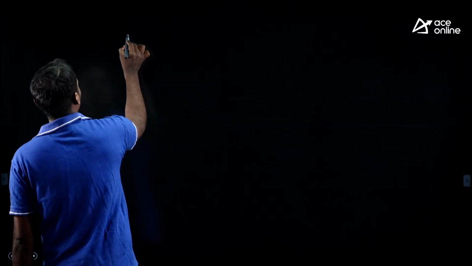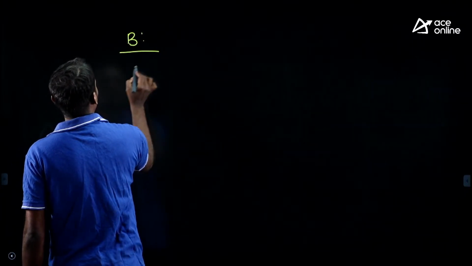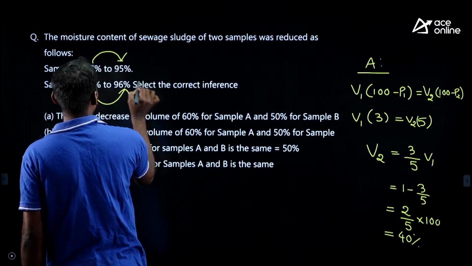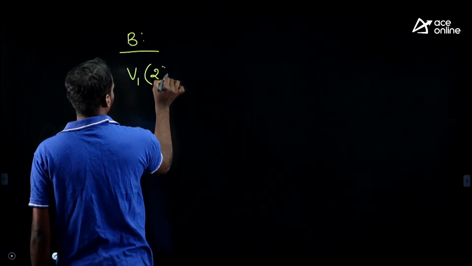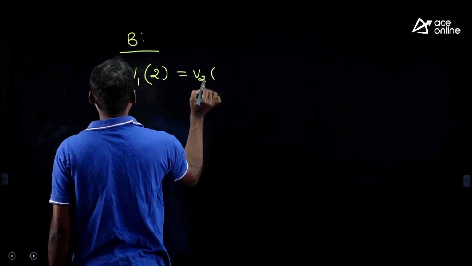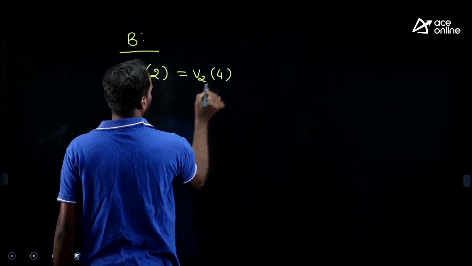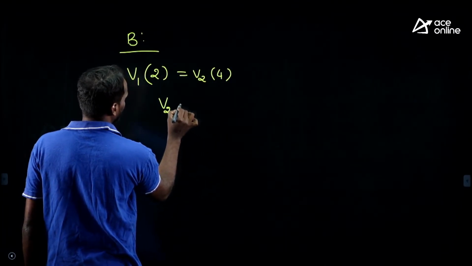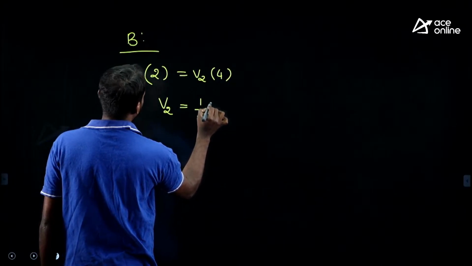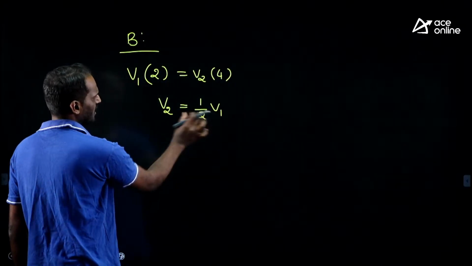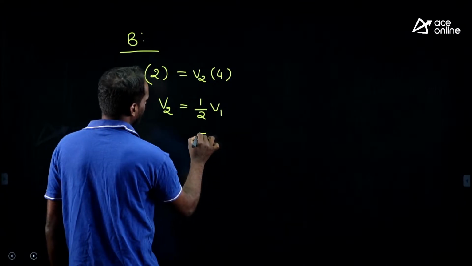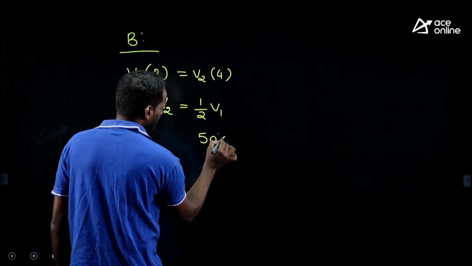Similarly, solve for sample B. For sample B, I am directly putting V1 into 100 minus P1, which is 2, equal to V2 into 100 minus P2, which is 4. Therefore, in terms of final volume, half of the volume is reduced. Final volume is half of that. How much reduction happens? Directly we can say 50% reduction happens.